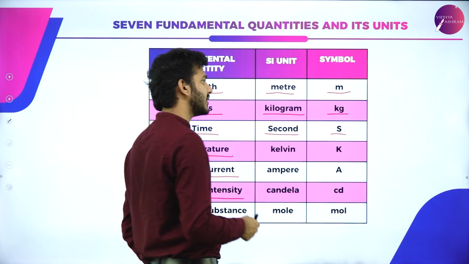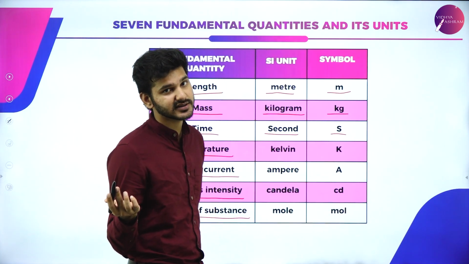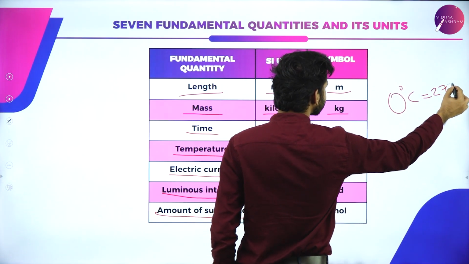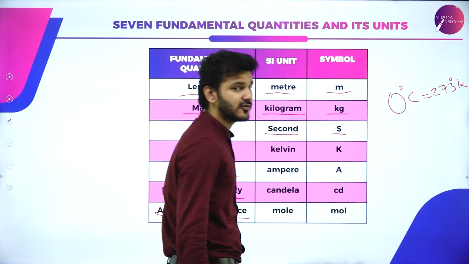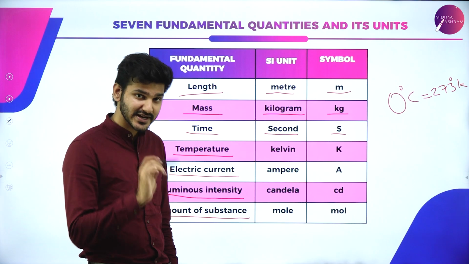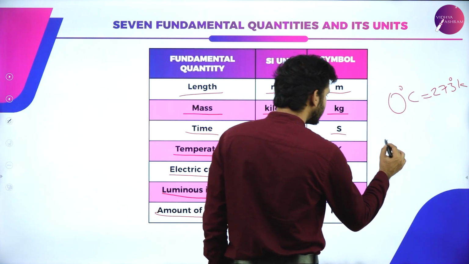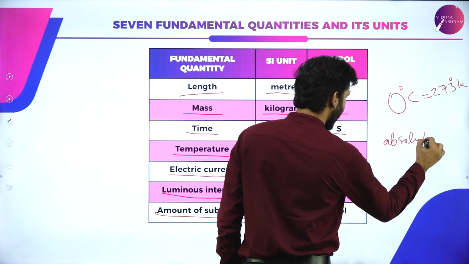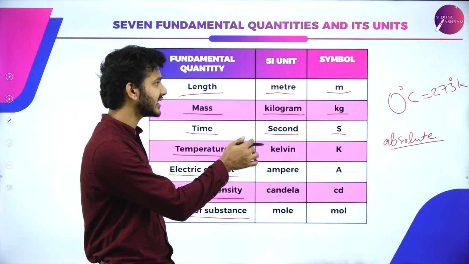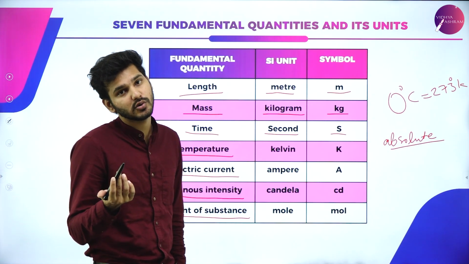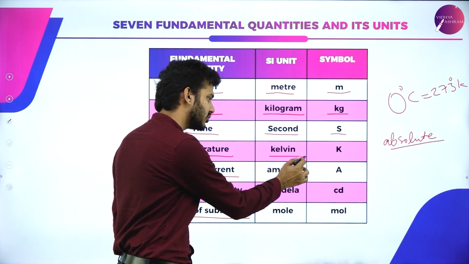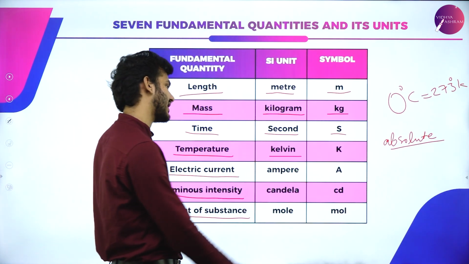So the lowest temperature will be 0 degrees Celsius. So 0 degrees Celsius is equal to 273 Kelvin, which means 0 Kelvin, about minus 273 degrees Celsius, is the lowest we have measured till date, and that is close to absolute zero. Absolute zero means we cannot go even beyond that. So that is the coldest we can go, known as absolute zero. Anyways, temperature is measured in units of Kelvin, indicated by a capital K.